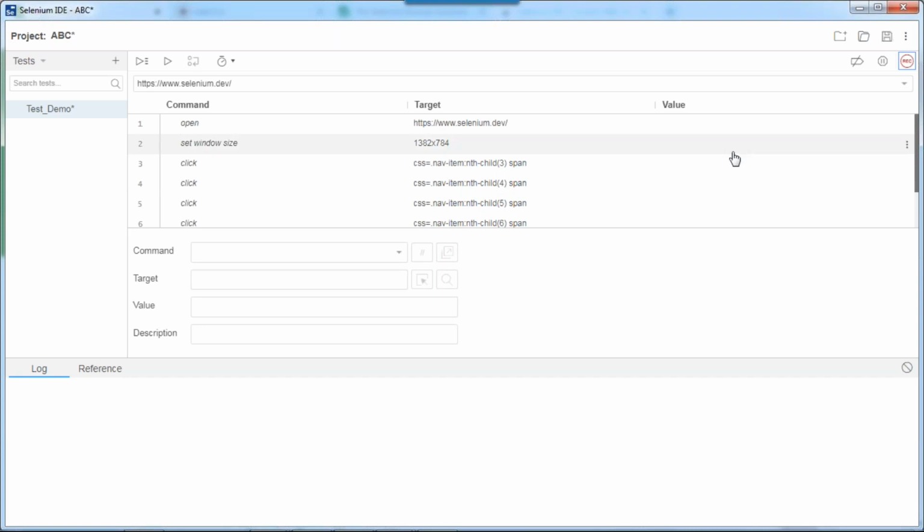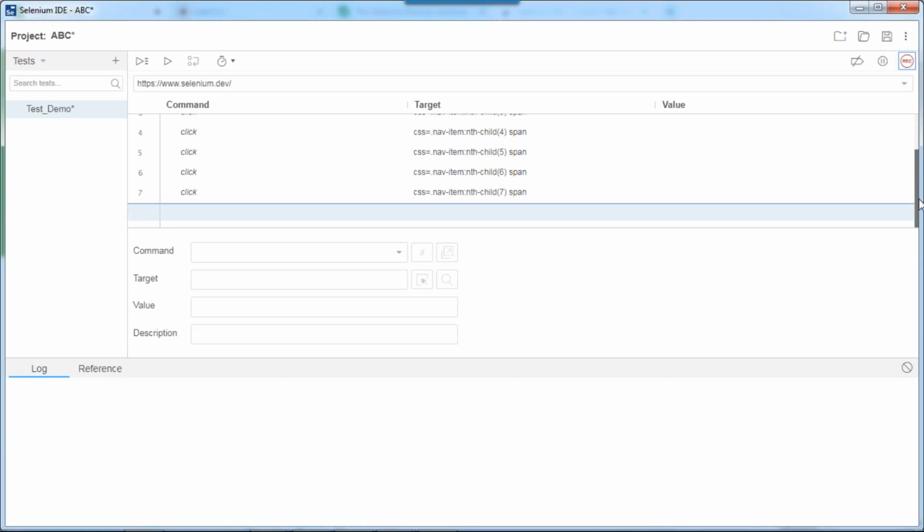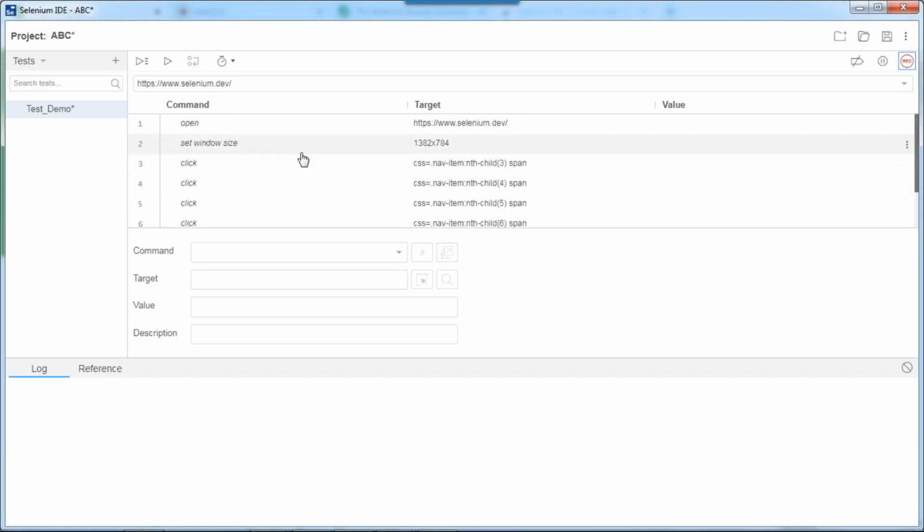If you observe this, whatever action we are doing, click, click, click, everything we are doing is a click. So whenever you click anything, the command is click. Whenever it is the website, the command is open. If you don't know any coding or scripting language, at least how it works, you need to check with IDE. We are clicking all the links. Now if you want to execute this, just run the current test. See, I'm not doing anything, and automatically it will click.